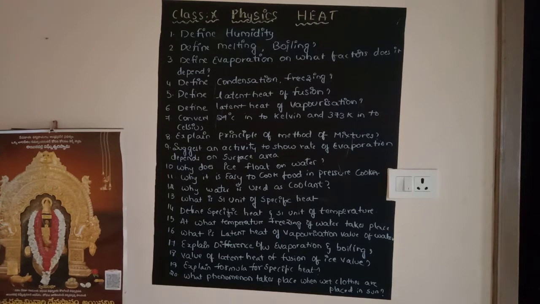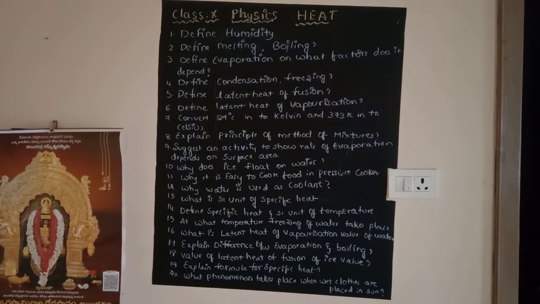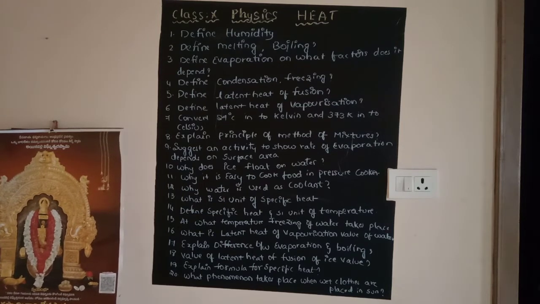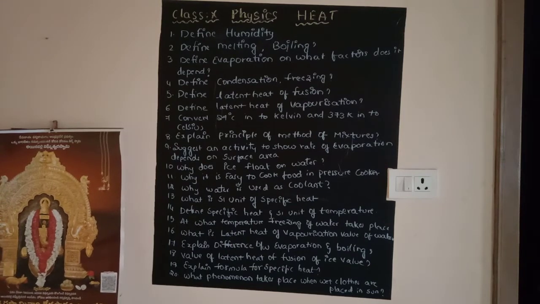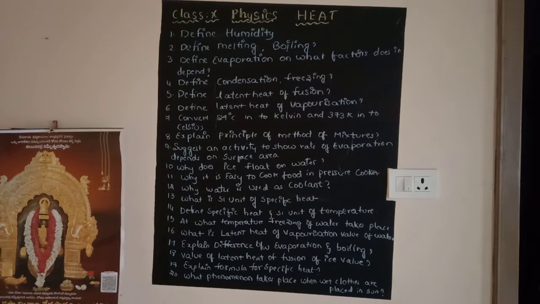The seventh one is a very important question. We are expecting this to appear in the public examination. That is, convert 27 degrees Celsius into Kelvin and 373 Kelvin into Celsius. It is nothing but conversion from Celsius to Kelvin and from Kelvin to Celsius. That is the seventh question. I request everyone to pay special attention to questions 1, 2, 3 and 7.